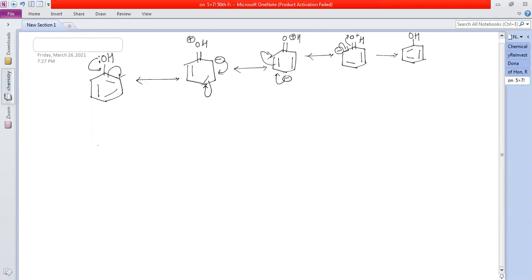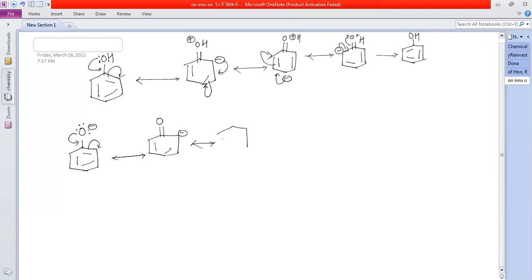See, in all, I'll show you the resonance structures for phenoxide ion. Phenoxide ion means O minus, three lone pairs of electrons. So one, it will give a resonance. What will happen? There is no positive charge on oxygen now because already the negative charge, right?